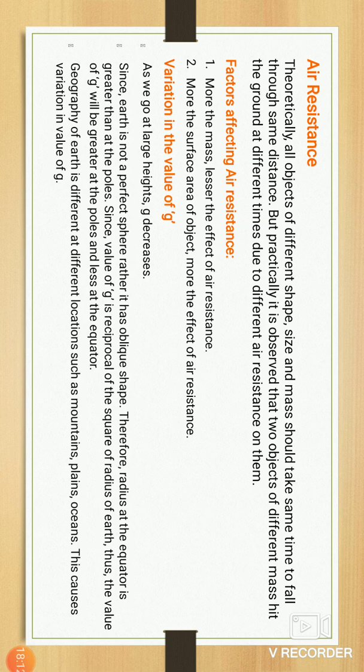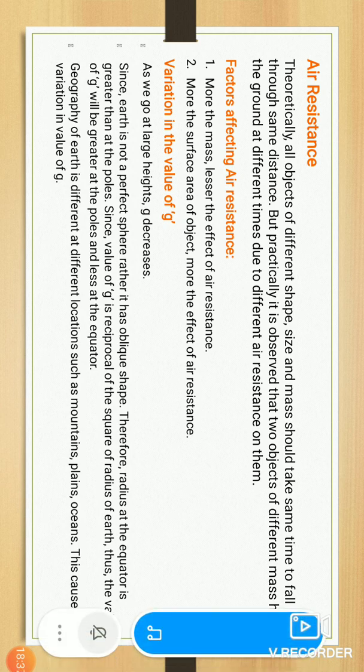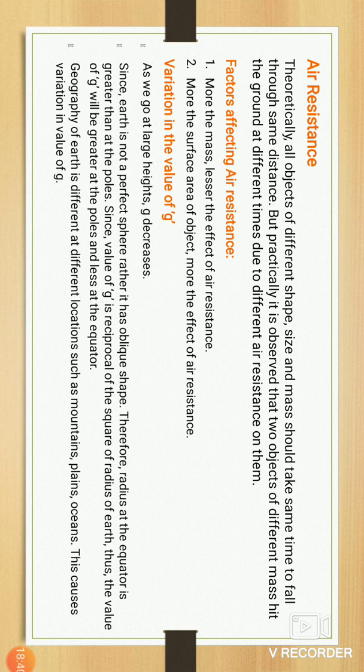When we travel from the pole toward the equator, the value of g becomes less. When we travel from the equator to the pole, the value of g becomes greater. This question is asked many times in examinations: the value of g is lesser at the equator and greater at the pole.